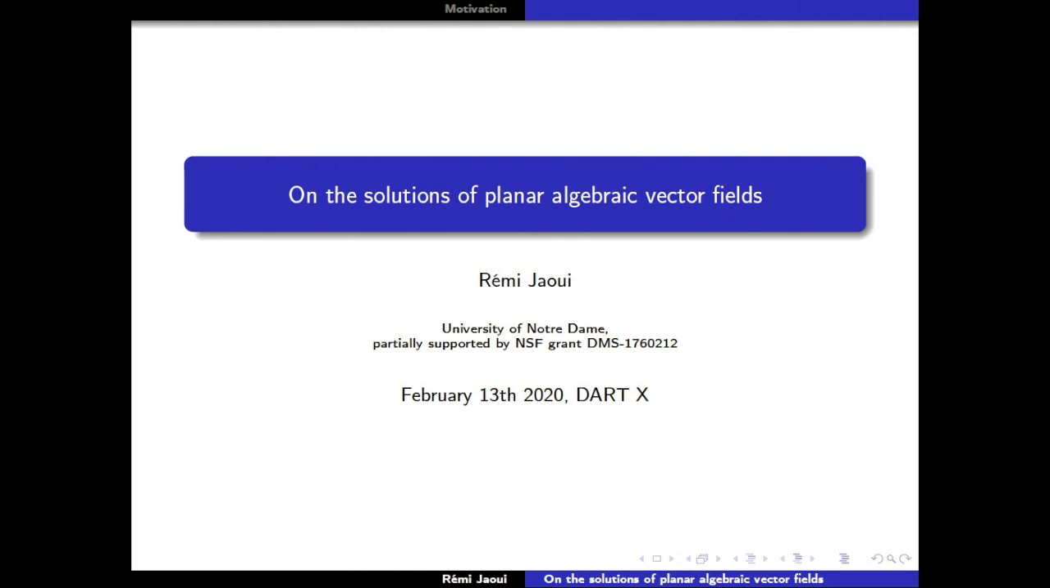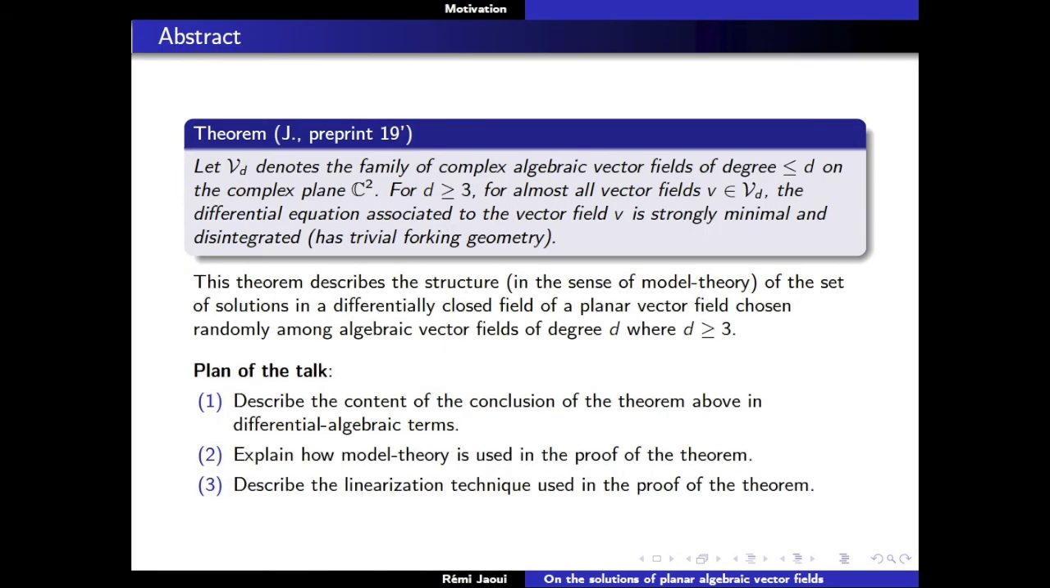So I'm going to talk about one of my preprints that I did last year, which says the following thing. Look at the family of complex algebraic vector fields. You can see that the parameter space is an affine space. So you've got the Lebesgue measure on the parameter space, and you can ask what happens if you pick a vector field at random. And the theorem tells you what is the structure of such a vector field.